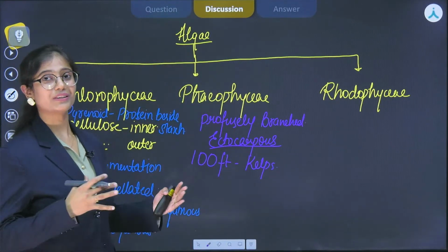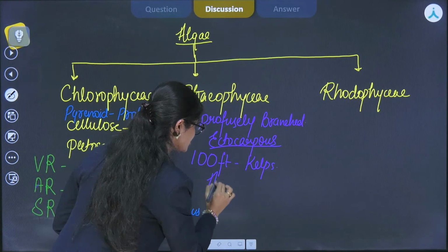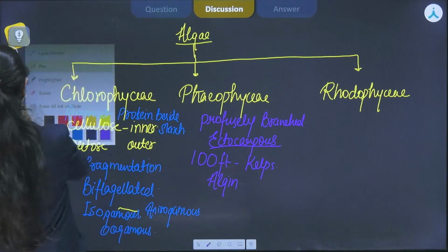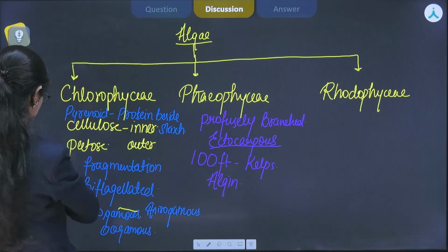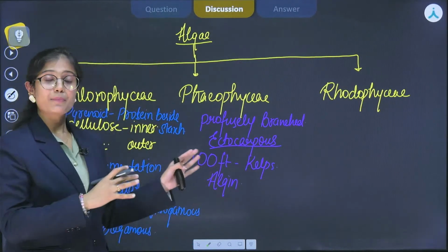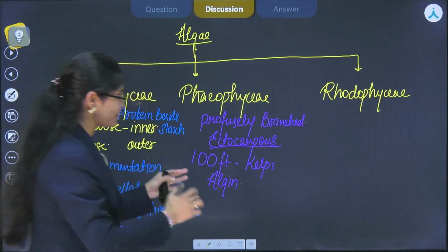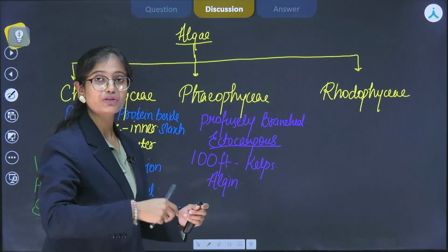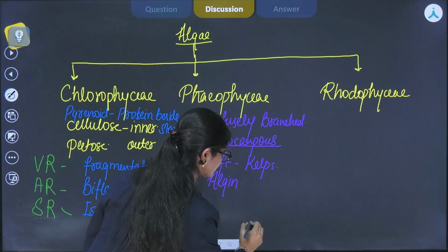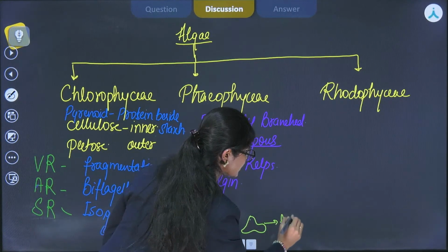Right? If we talk about their cell wall, the cell wall has deposition of algin. I think this color is not visible to you. Let me change. Light green. If we see the body structure, how they actually look, they have a structure which helps in holding the substrate, that is holdfast. So if this is the algae, this is the holdfast.